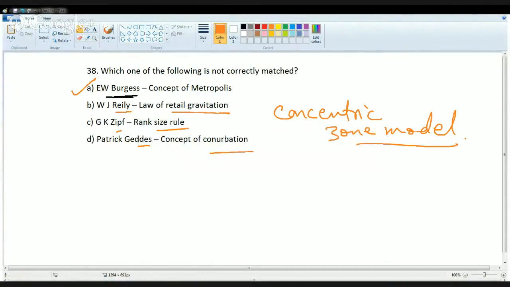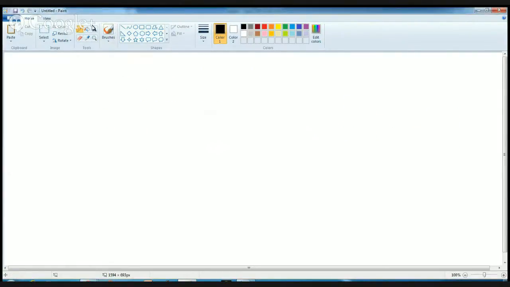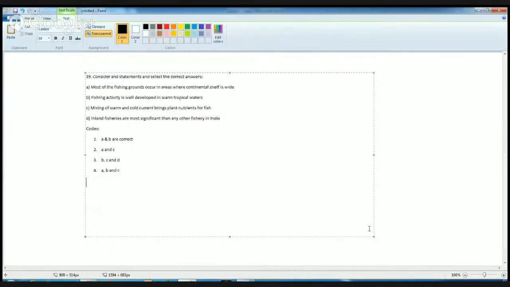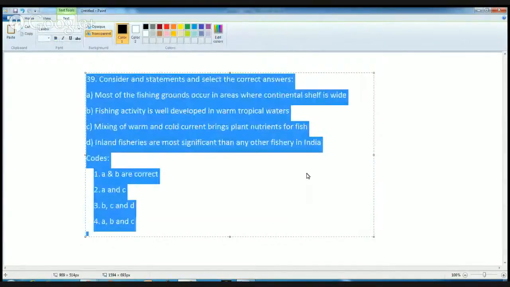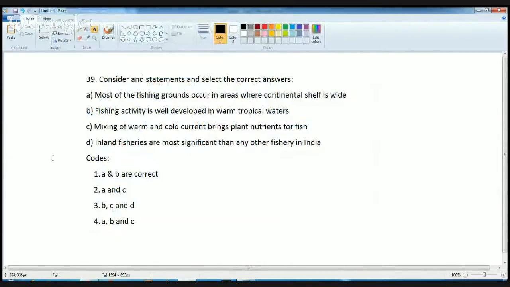Now, the next question is about the concept of fisheries in India. Now we have to judge which of the following statements is not correct. The first statement says fishing grounds occur where the continental shelf is wide. This is a very true statement because where the continental shelf is wide, the fishes get a lot of food, and because of getting a lot of food there, you can find a large number of fishes in that area and they become the major fishing grounds.